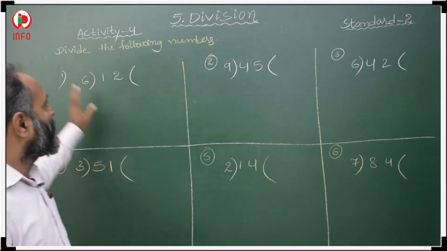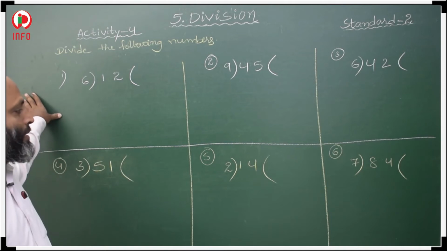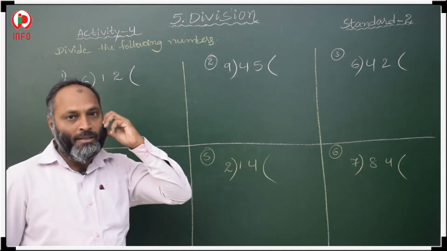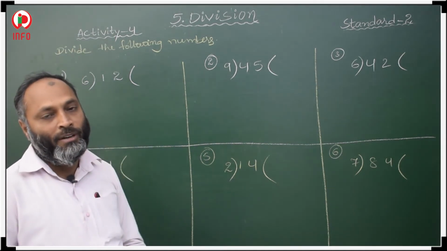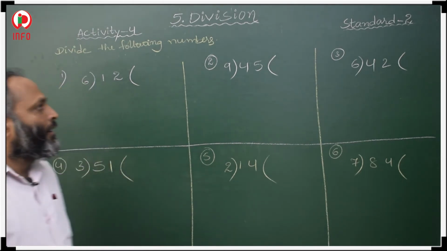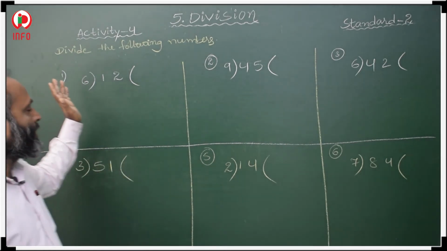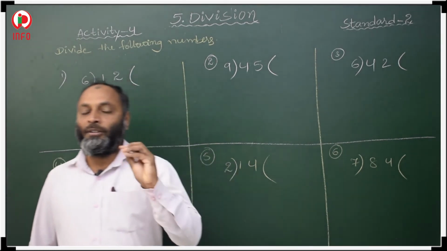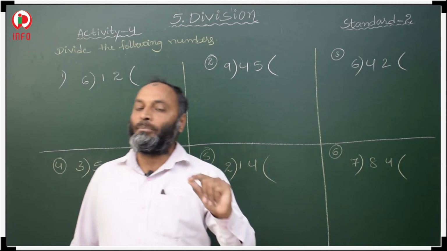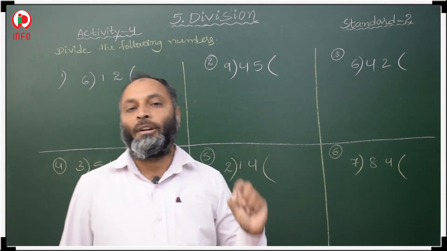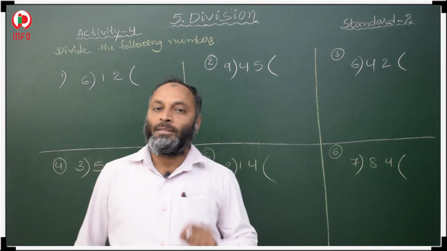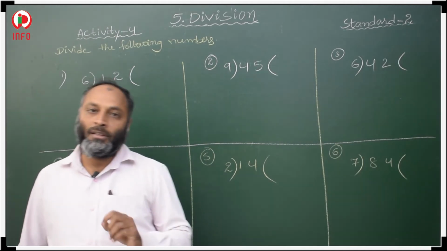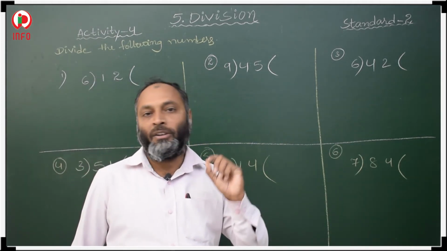Okay. In activity 4, divide the following numbers. Here 6 questions were given. So these 6 questions we have to divide. For division, you should be perfect in tables. 1 to 20 tables you should be perfect, by heart. Okay. So tables are important. Okay students, by heart 1 to 20 tables.